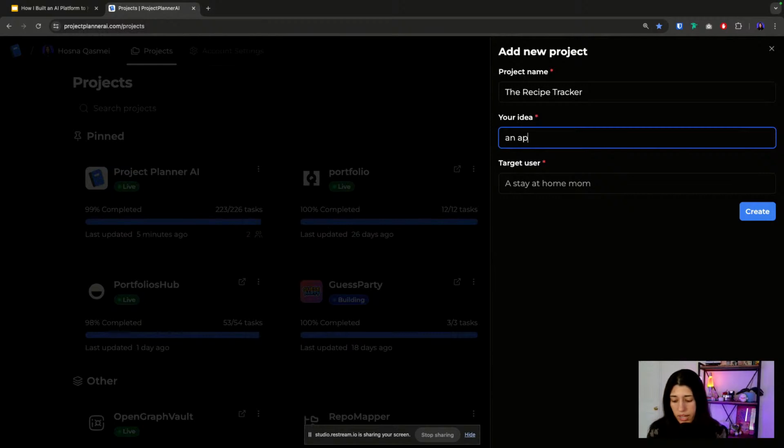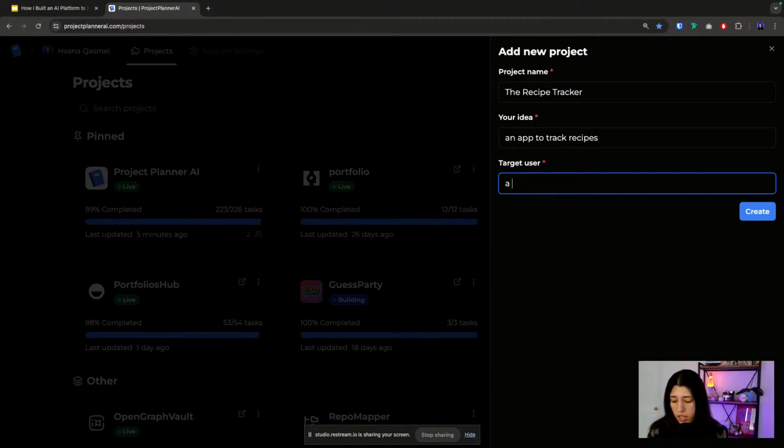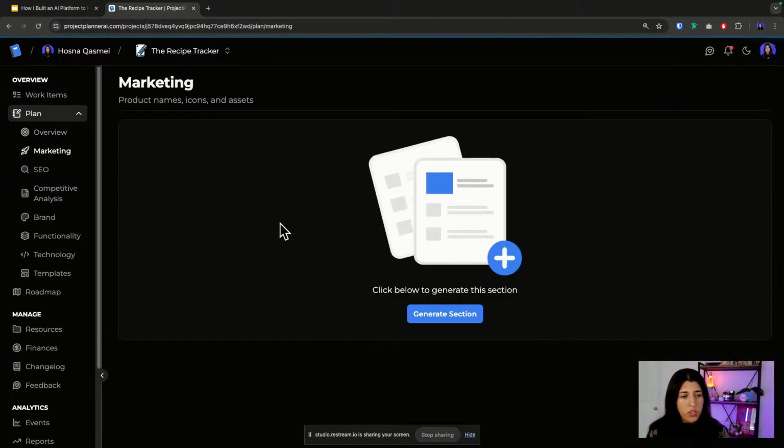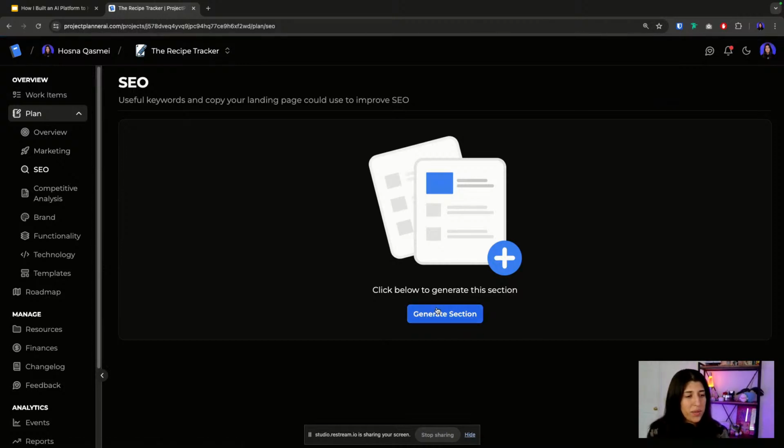The recipe tracker, an app to track recipes. And then I'm gonna just use the default, a stay at home mom. So then when I press create, like I said, it's gonna go to that create function. So see, it redirects me here. And then we have the original inputs that we inputted, but then we get this placeholder page, right? Generate section. So I can't generate this until I click this button, which is the summary and the other aspects of these pages, right? These are all placeholdered, because we don't want people to be able to generate them until they want to.